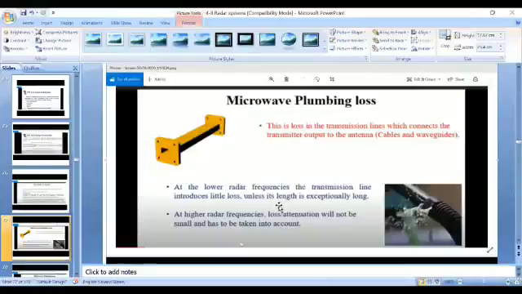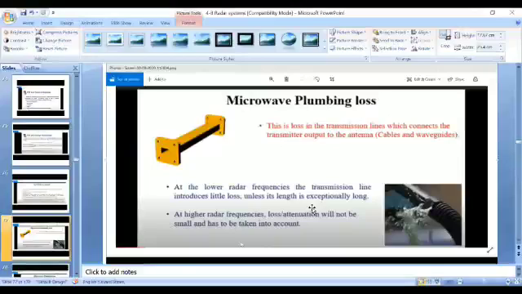What is the concept of modulation? Modulation is nothing but superimposing a message signal onto the carrier signal. That means the carrier is a high frequency signal and the message is a low frequency signal. So in order to protect a low message signal, we are superimposing that message signal onto the carrier signal.